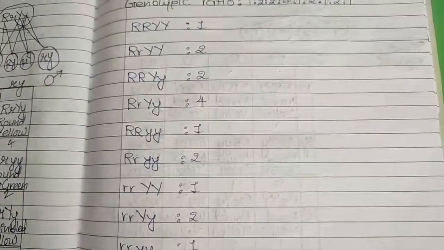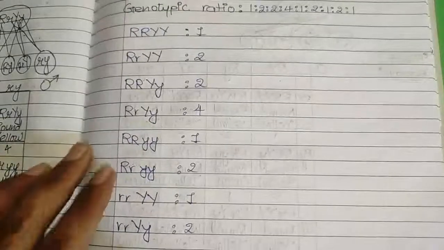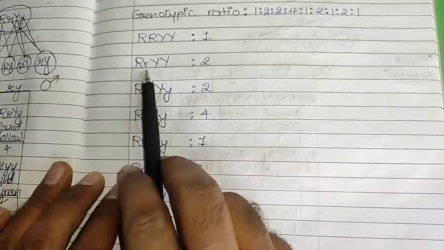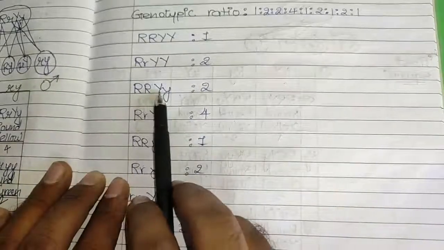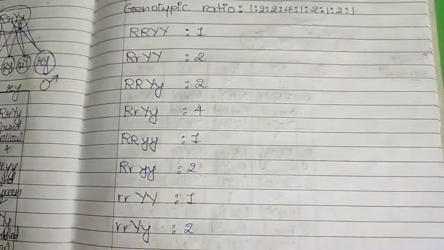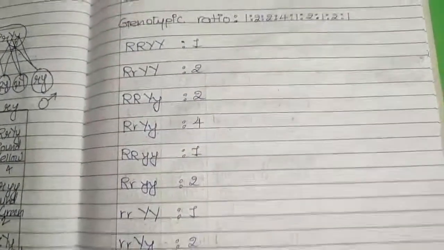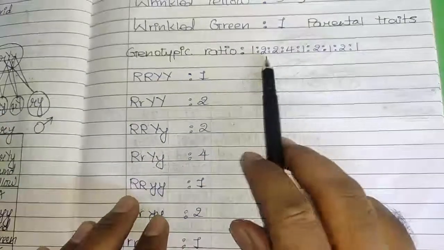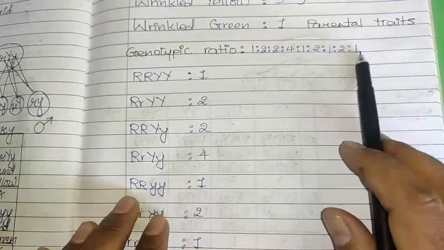Now the genotypic ratio is too big. That is why they never ask it. See, both dominating together, one dominating one recessive, then the other two dominating, again both dominating. Likewise, whatever possible combinations were there, all are written over here. And the ratio that we obtained is 1:2:2:4:1:1:2:1:2:1.